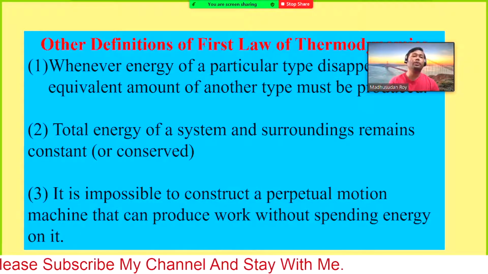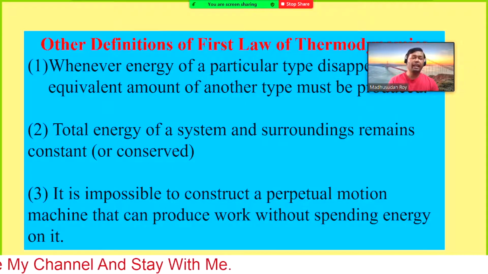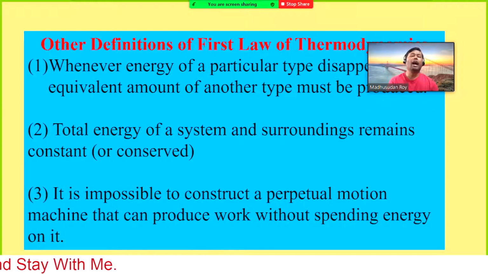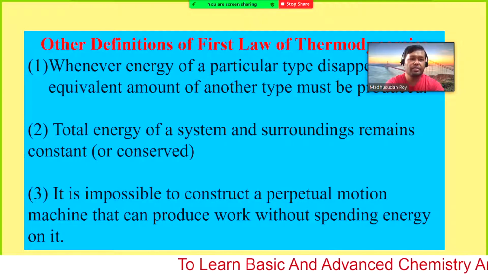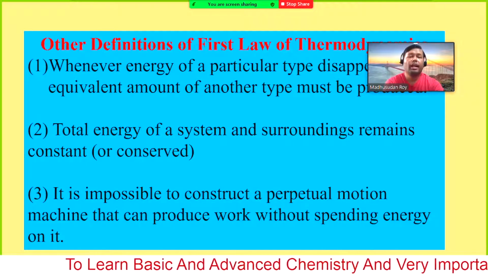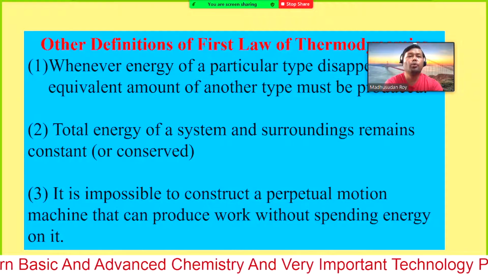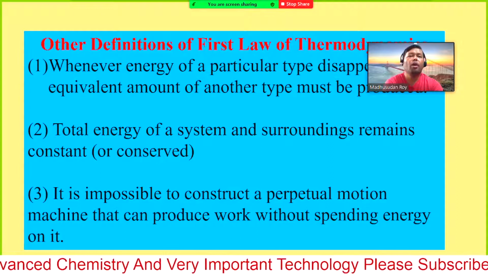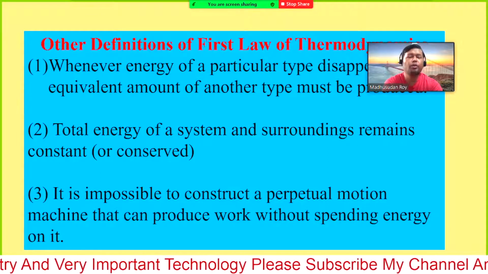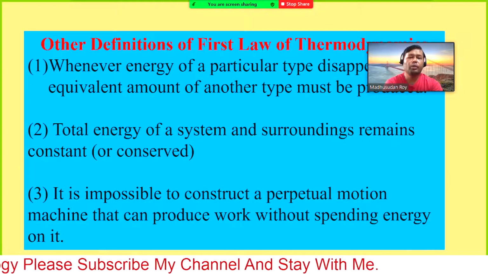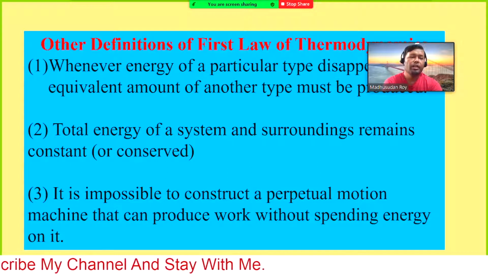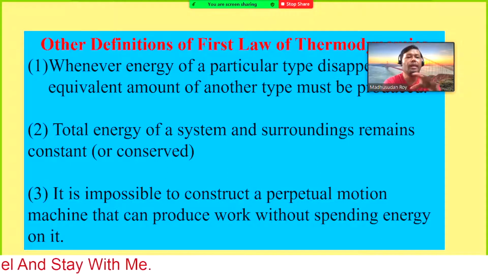But if you use an 18 watt or 10 watt bulb, then how long can you use it? Any of you? I have given you the calculation that if I use a 100 watt light for 10 hours, the amount of electricity used is 1 BOT, or 1 unit. Exactly what we pay: if the electricity bill is around 10 units or 20 units or 100 units, you need to pay against that unit and some other charges.